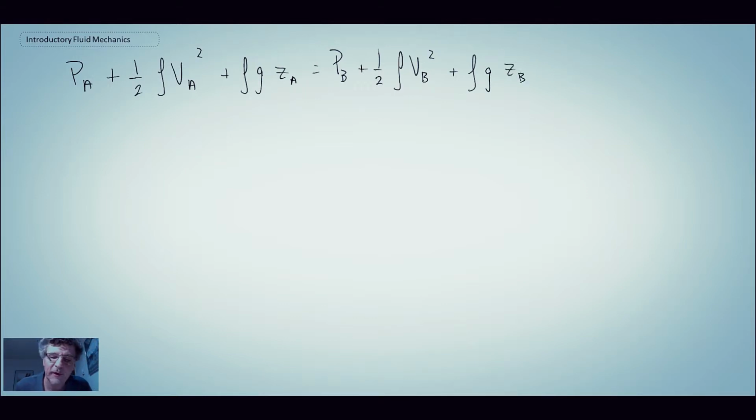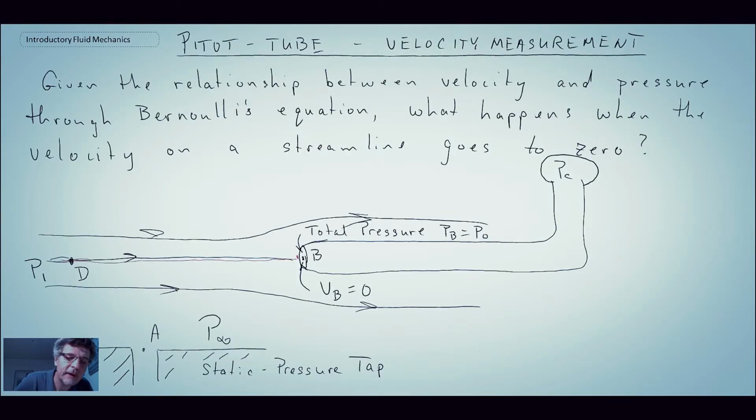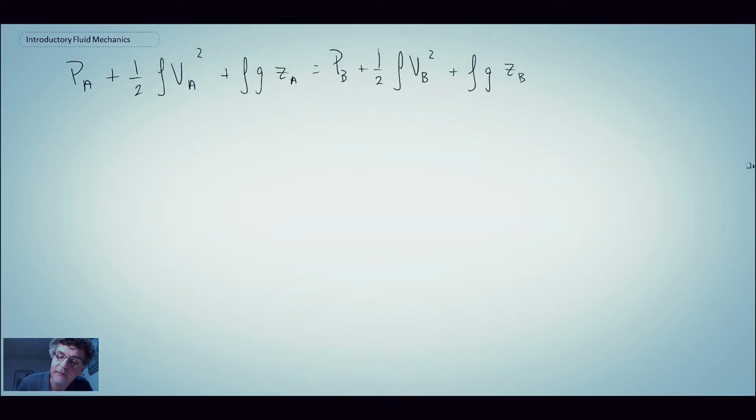So that is Bernoulli's equation, and we're evaluating it between 2 points. Point A, which would be similar to point D because that is a static condition, and the other point we had was point B. So point B is where the flow is stagnating.